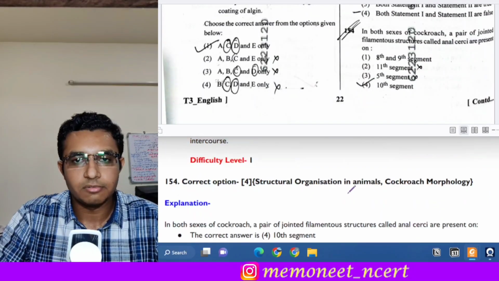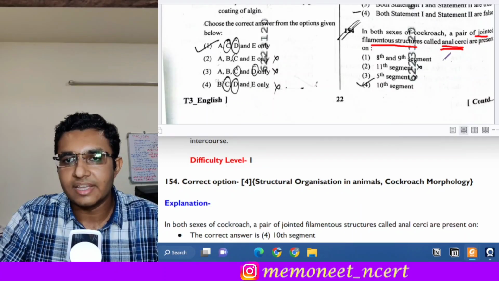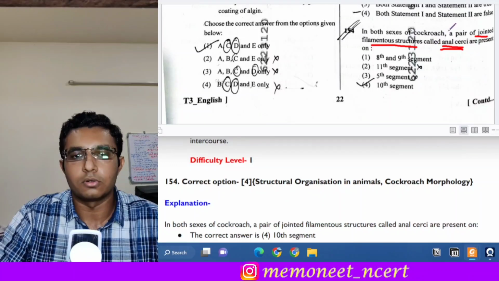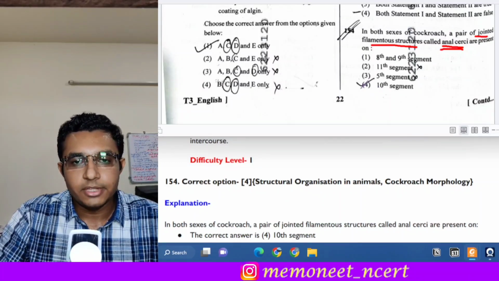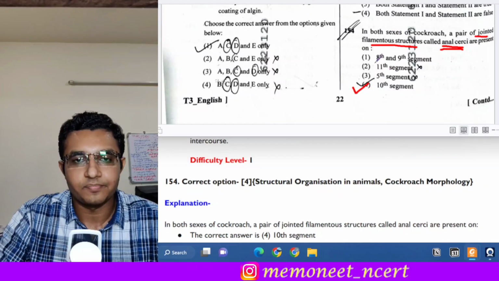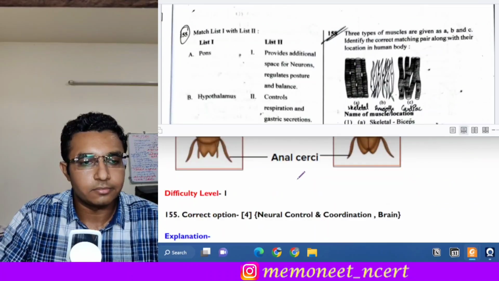The question number 154 is, in both sexes of cockroach, a pair of jointed filamentous structures called anal cerci. So this question is about the anal cerci. They are present on which segment of the body of cockroach in both sexes. So here the answer will be option 4. That is, the anal cerci in both sexes are present in the 10th segment. Okay, moving on to the next question, that is question 155.